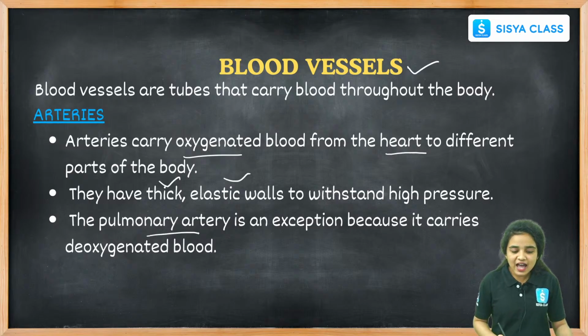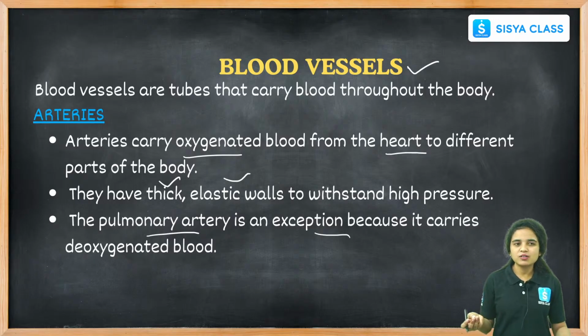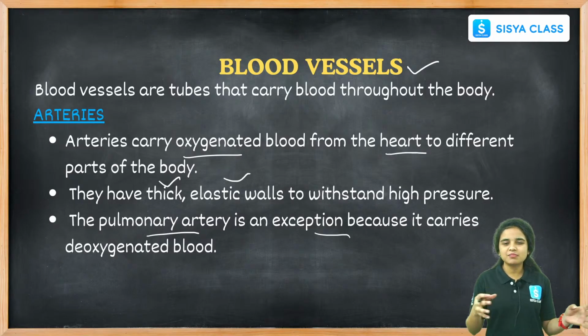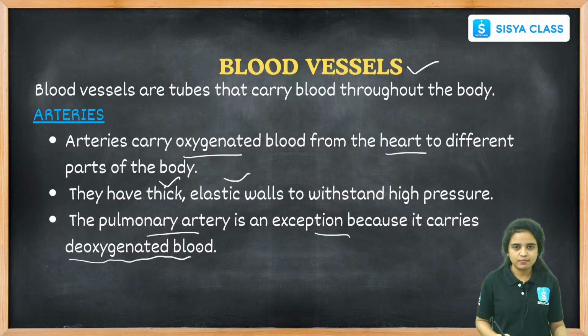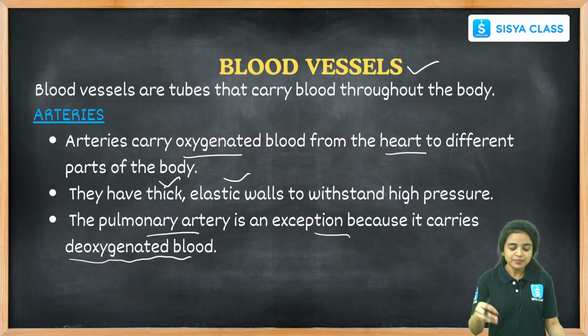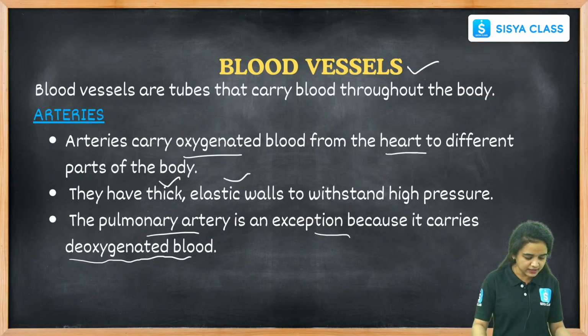The pulmonary artery is an exception because it carries deoxygenated blood. We learn that arteries carry oxygenated blood, but here the pulmonary artery is an exception because it carries deoxygenated blood. You have to learn these variations.